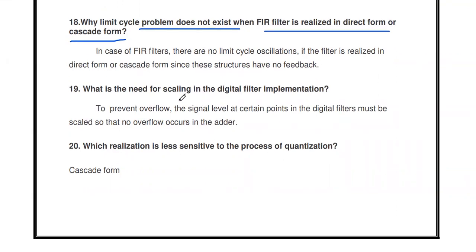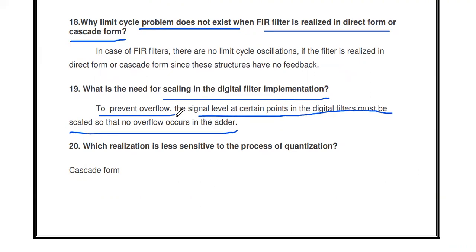Then what is the need for scaling in digital filter implementation? In order to prevent the overflow, scaling is one of the remedies. In scaling, the signal level at certain points in a digital filter must be scaled so that no overflow occurs in the adder. If we multiply the data by a scale factor like 0.5, the amplitude is reduced, so we will not get any overflow. That is the scaling process.